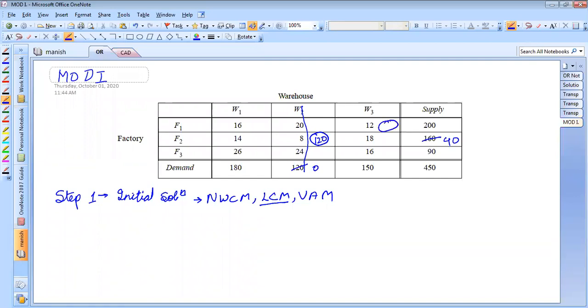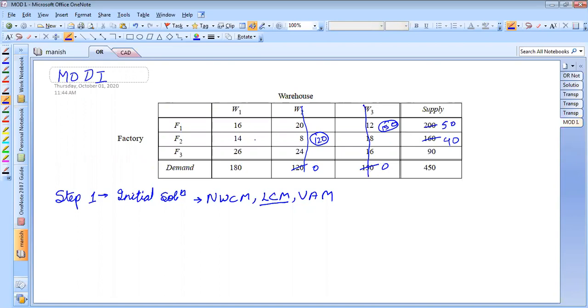I'll go with the 12. Again, I'll make an allocation here. This is 200, this is 150. How much should I allocate? 150. So I'll allocate 150 here, and this will get 0. This will get 50. This will get eliminated, correct?